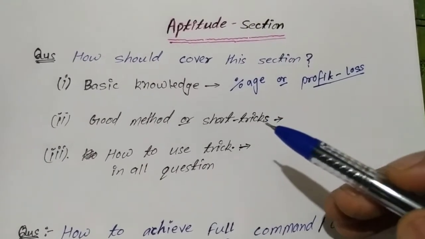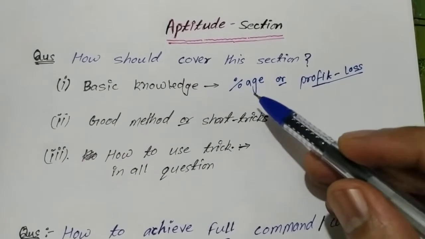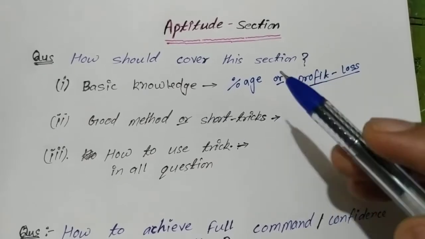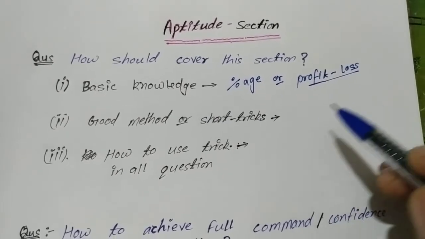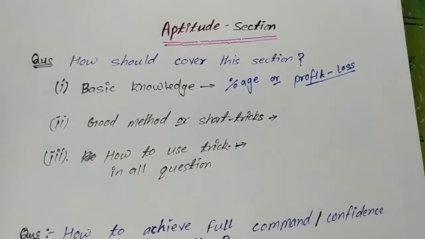Suppose that you are going to prepare the percentage topic or profit and loss. Then you have to be aware of all the formulas related to percentage and profit and loss. But you just have to memorize some basic formulas given in all books and notes.